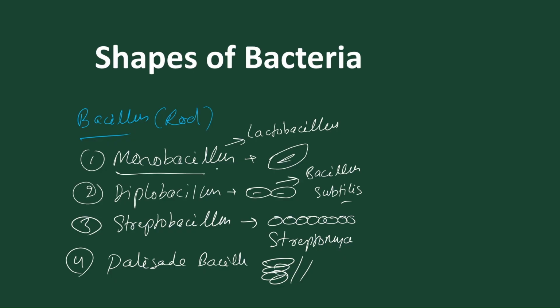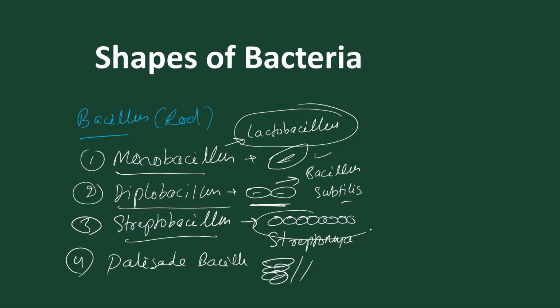This is called monobacillus, free-living bacteria. An example is Lactobacillus. Diplobacillus, two in number, colonial form, for example Bacillus subtilis. Streptobacillus, they are present in chains. And palisade bacillus, they are present in stacks. So these are the different forms of shapes present in bacillus.